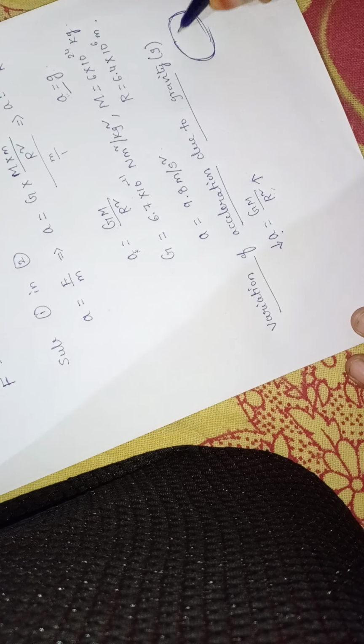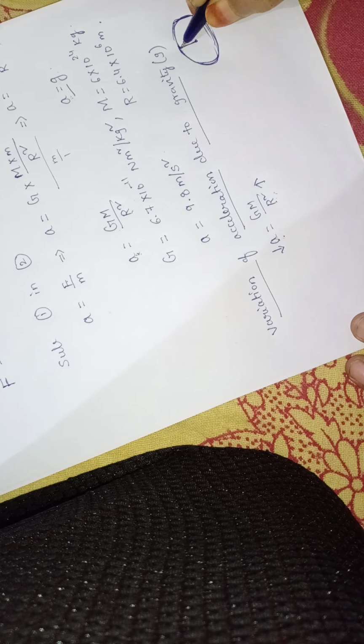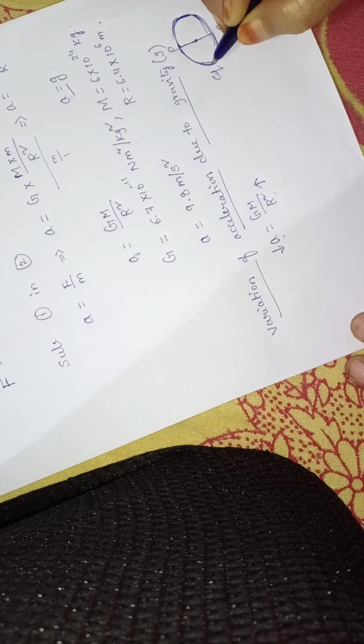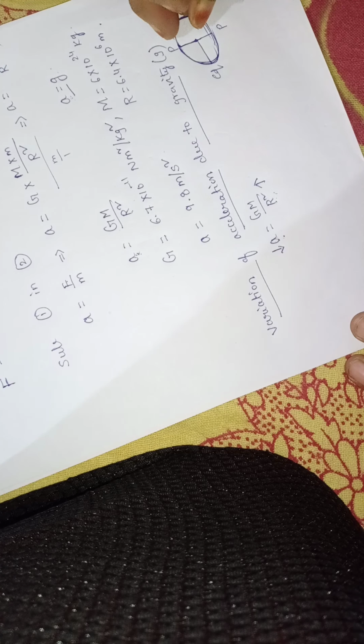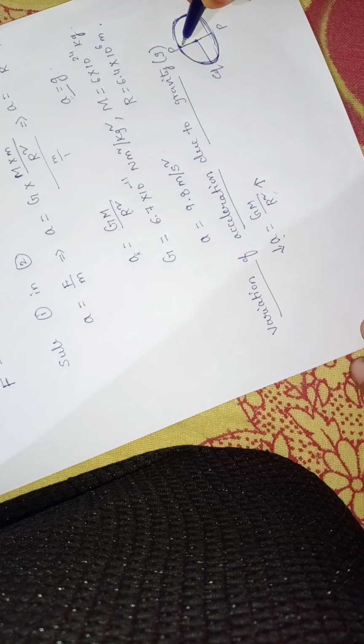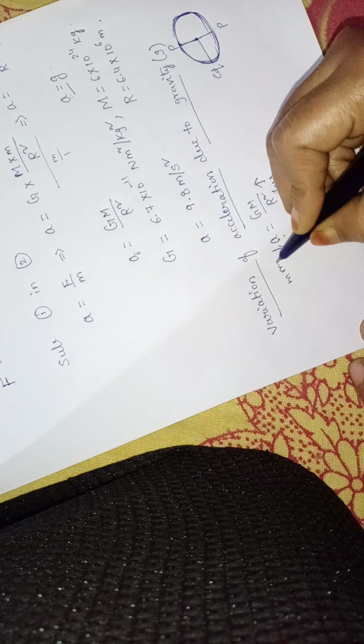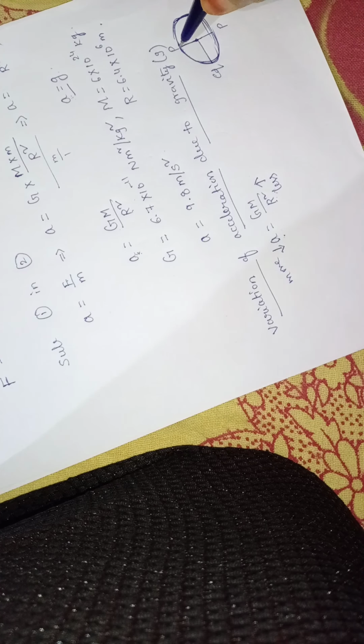So the earth is, of course, not exactly a sphere. In this structure it will be there. So here it is the center. See, the radius means these are the poles. Here it will be the equator, isn't it? So when we are comparing the radius from the center to the poles, it is a little bit lesser. When we consider the radius at the poles, the radius will be less. So the radius is less means acceleration will be what? More or not? So by this we can tell that at the poles there will be more acceleration.